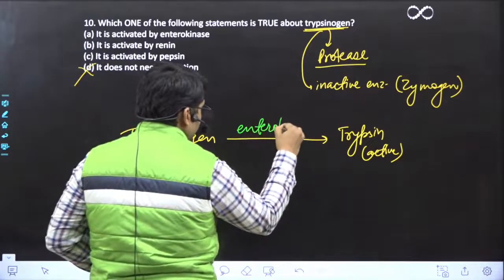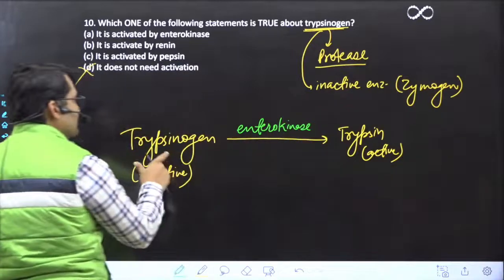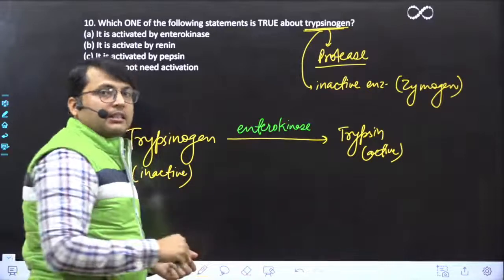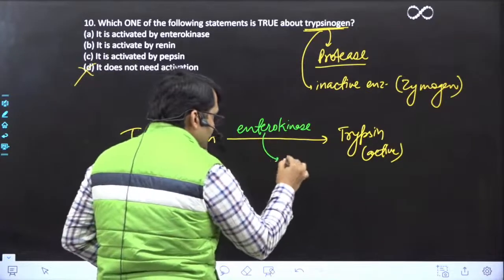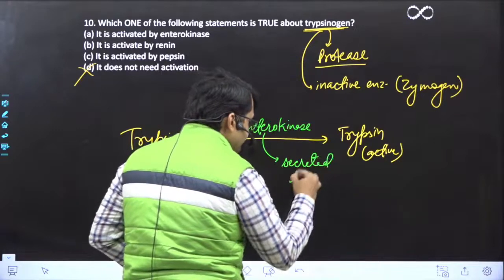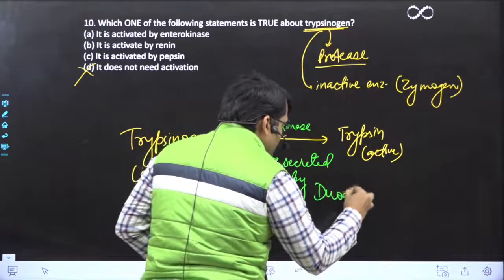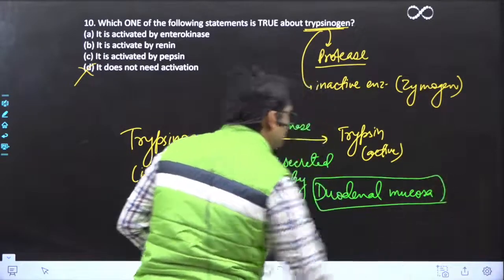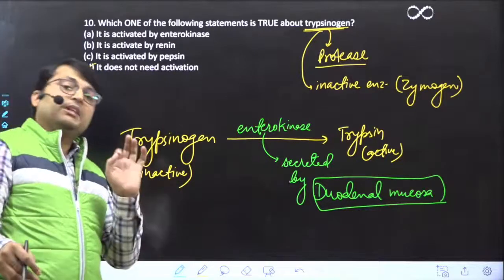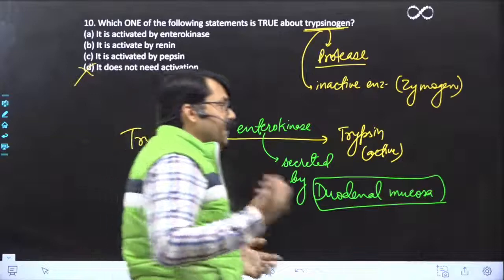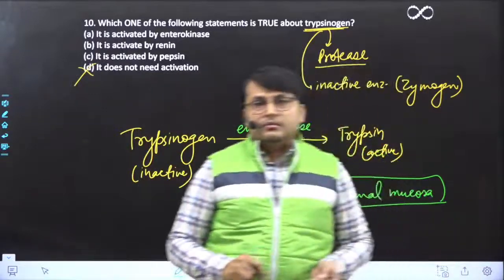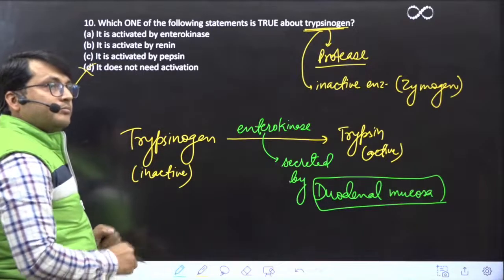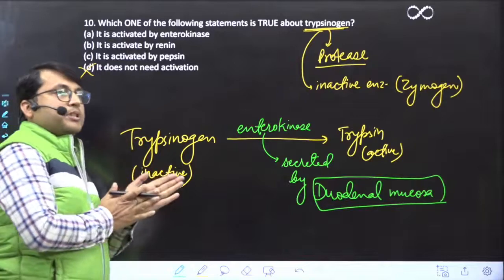Enterokinase. Okay, so enterokinase is responsible for conversion of trypsinogen into trypsin, and then only it can act on the proteins for its digestion. Now this enterokinase is secreted by, कौन secrete करता है? It is secreted by duodenal mucosa, है ना? यानी कि duodenum का जो mucosa है वो secrete करता है किसको? Enterokinase को. ये चीज again आप लोग ध्यान रखोगे. This may be asked in future papers. ठीक है? So just keep a note of it. Great. Mucosa.